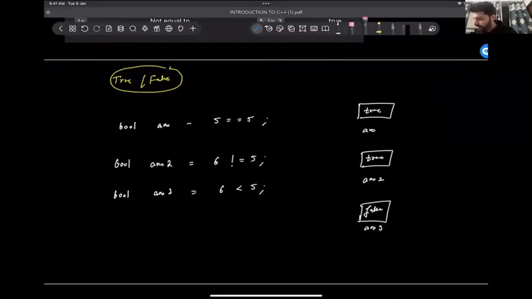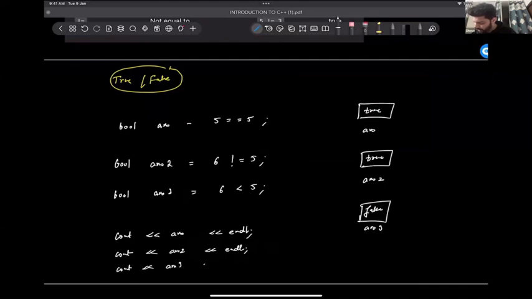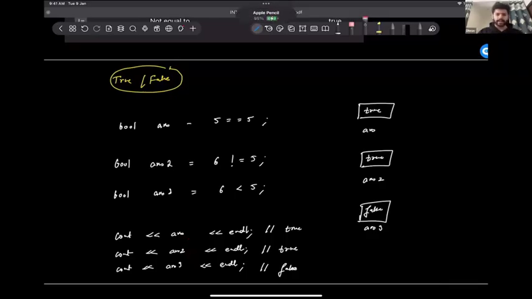Now guys, we expect them to store true or false values, yes. But if you, let's say, do cout answer 1 endl, then you do cout answer 2 endl, then you do cout answer 3 endl. Okay. Now you expect what this will print? This should print true, this should print true as well, this should print false. That is what should happen, right? But let's see what actually happens, what happens in reality.